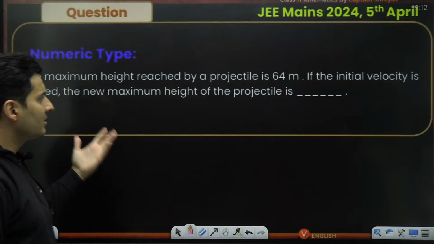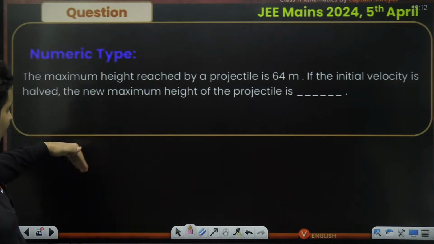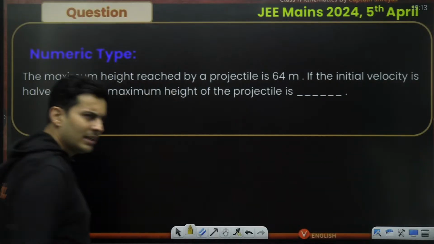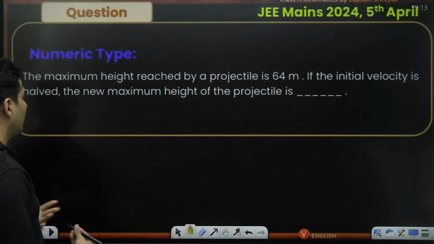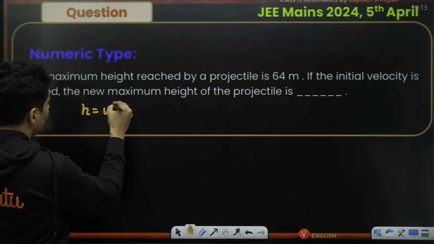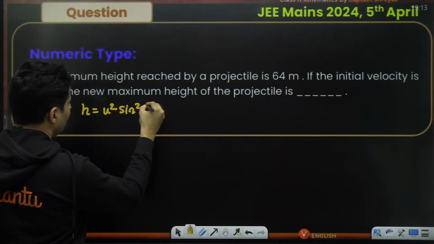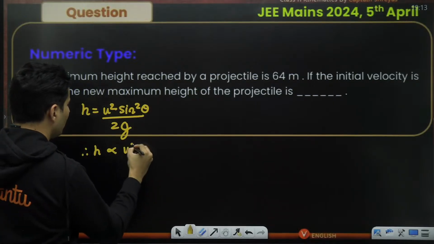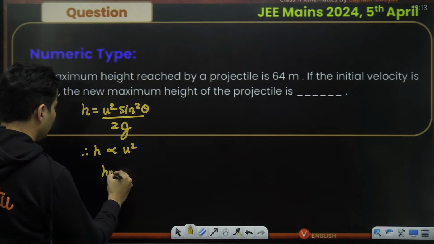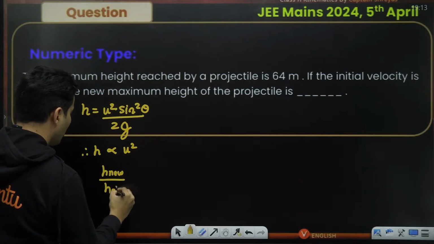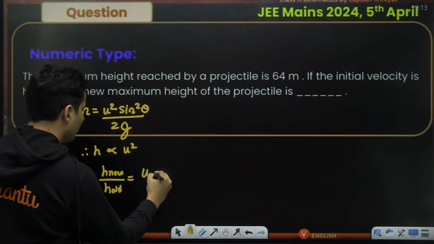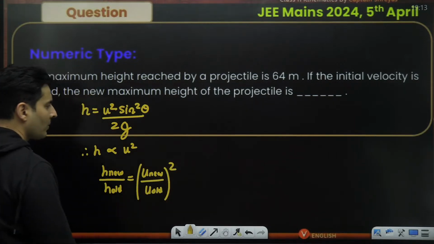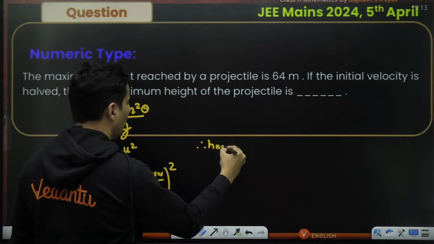The maximum height is 64. Initial speed is halved. Then what is the new maximum height? Okay, height and speed. That's what the question is all about. It's a projectile. We know the height is u square sine square theta by 2g. So height is directly proportional to the square of the speed. So the new height by the old height ratio will be the new speed by the old speed, the whole square.